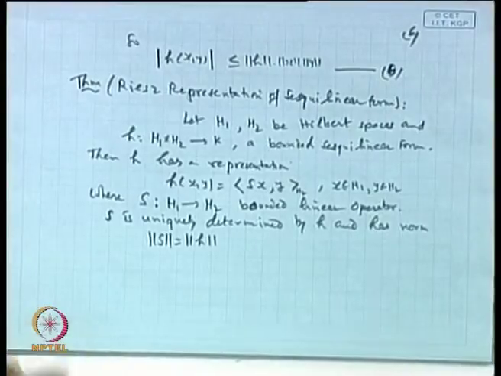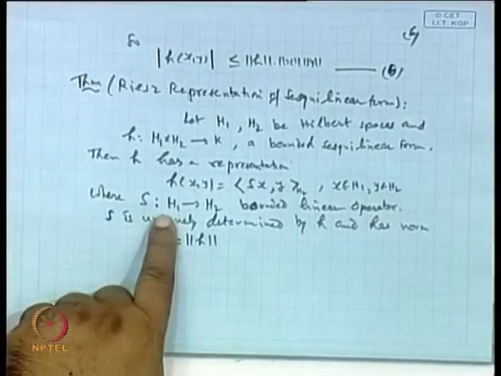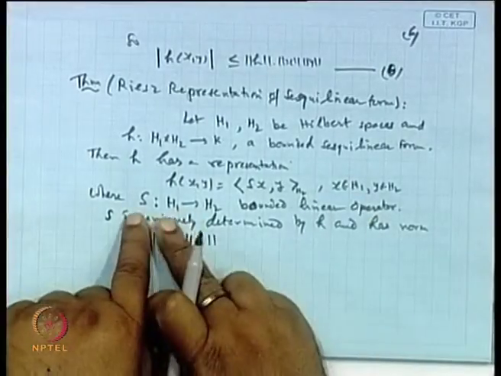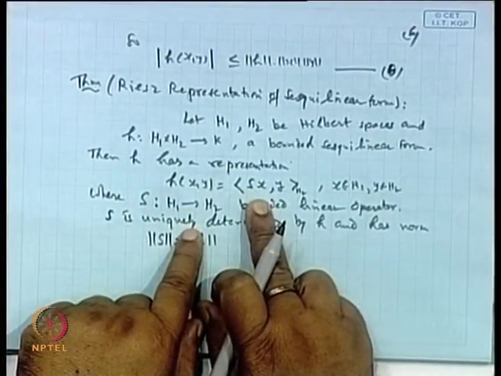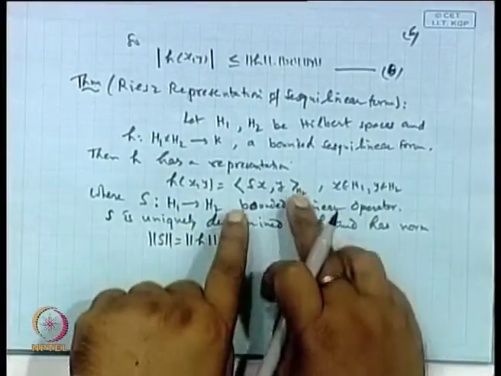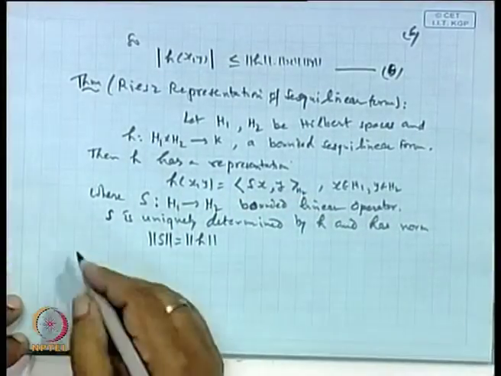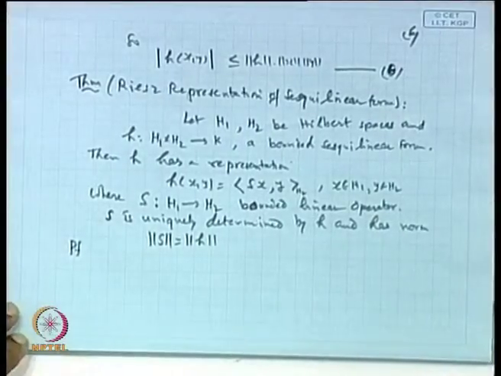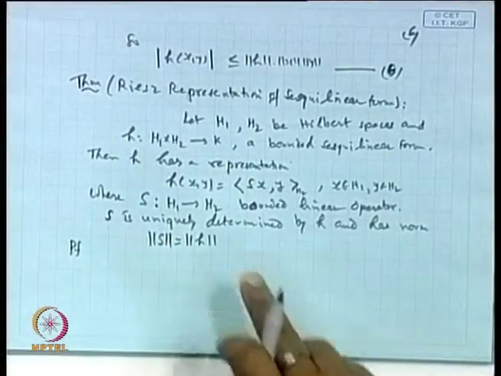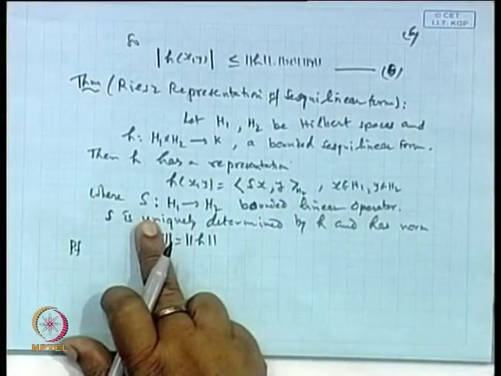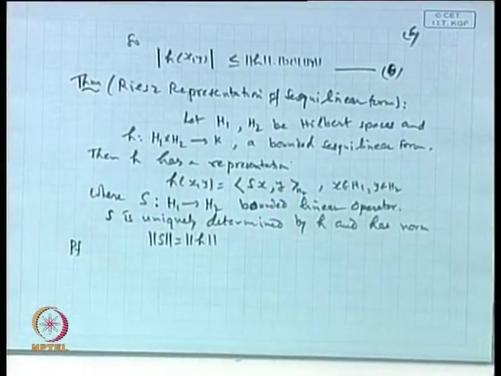And what is S? S should be a mapping from H1 to H2. So, if x is a point in H1, then S of x will be a point of H2. So, it is a well defined thing, is it correct? So, we have to prove three things. One is that first this representation S will be of this form. Second, S which you are getting should be a bounded linear operator from H1 to H2, and third is both have the same norm.